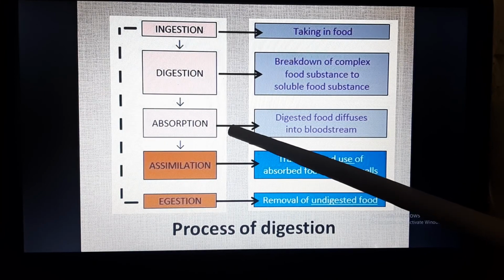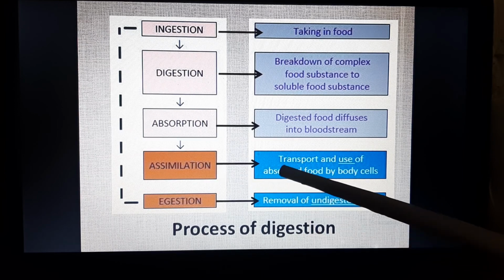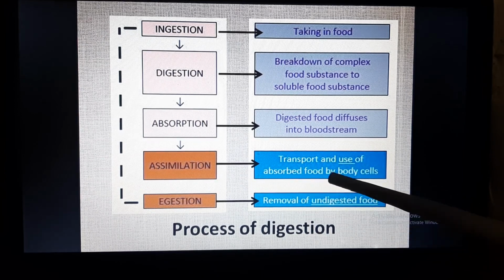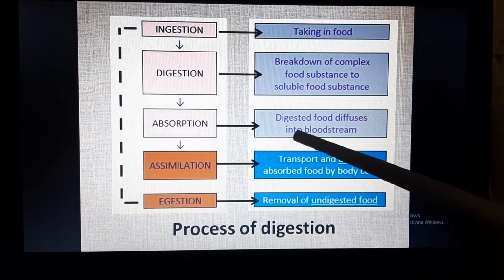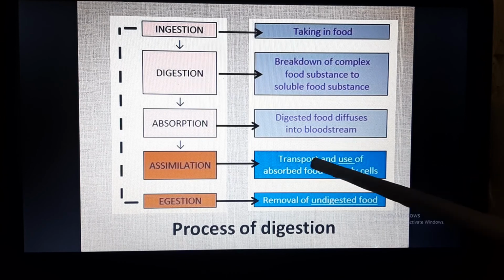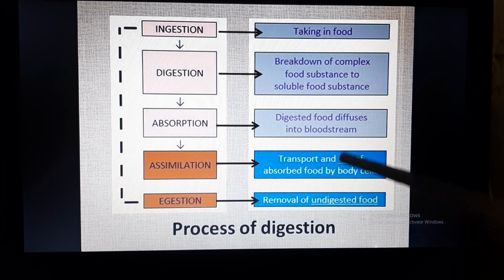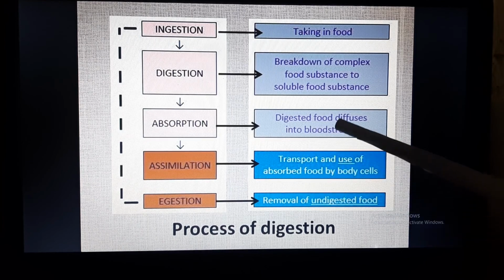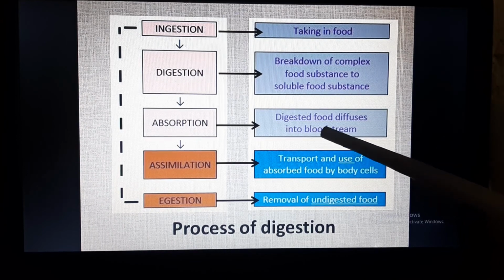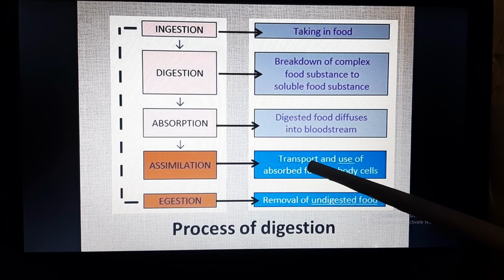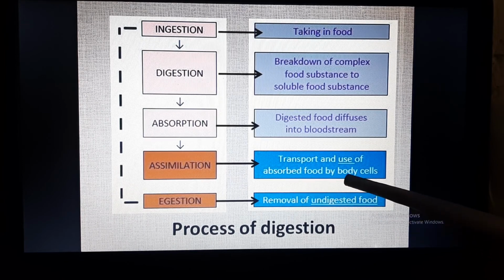Once absorption is done, assimilation happens. And now what is assimilation? Assimilation is transport and use of absorbed food by body cells. That means the food which is absorbed by the bloodstream will be transported. As we know, in our body everything is transported by blood. So now these soluble food substances are absorbed in blood. Now blood will transport these soluble substances to other body parts or body cells.